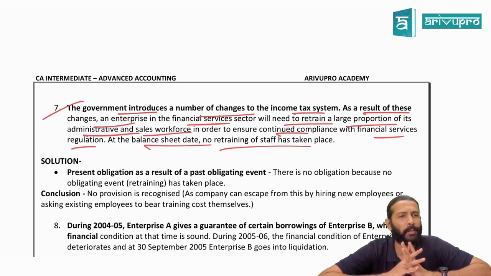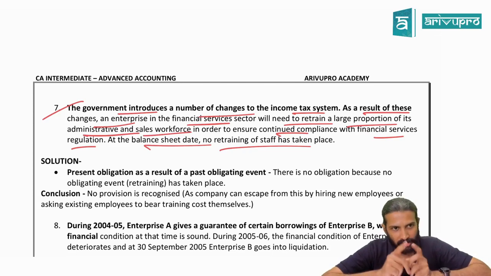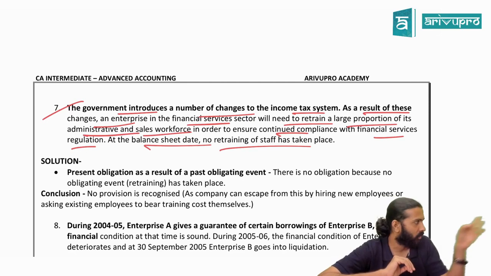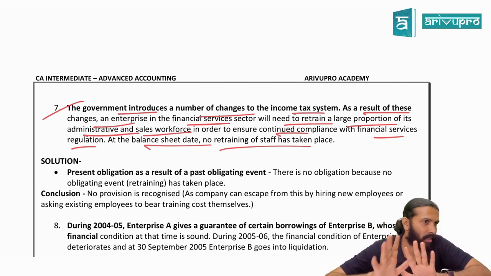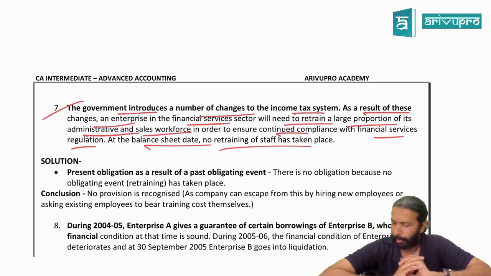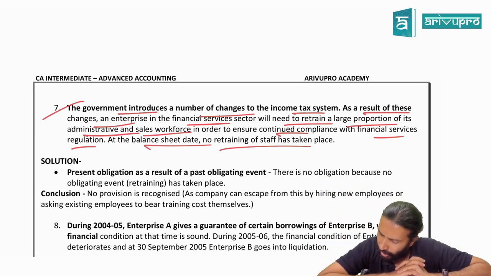If it is compulsory, we make provision, sir. So you are saying that as the justification for yes, sir. He is saying it is compulsory to train the employees, so hence you have to make a provision, and make the provision for best estimated amount. Okay. Alright. No provision required.